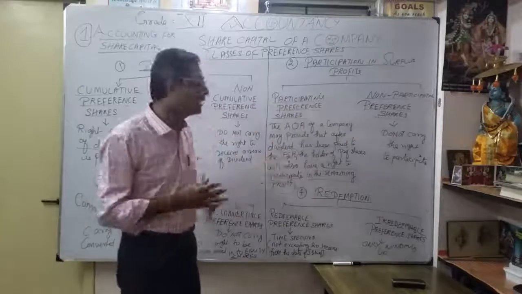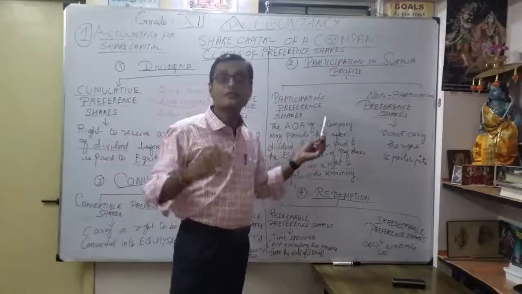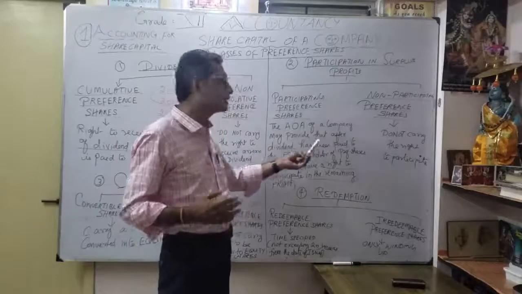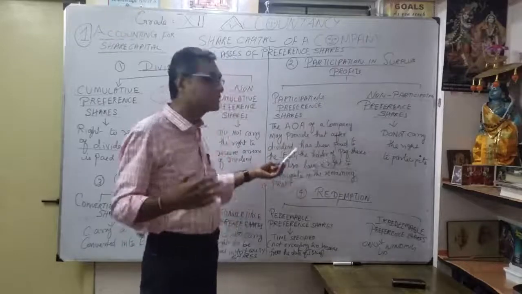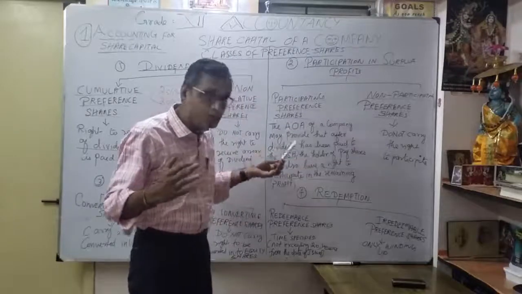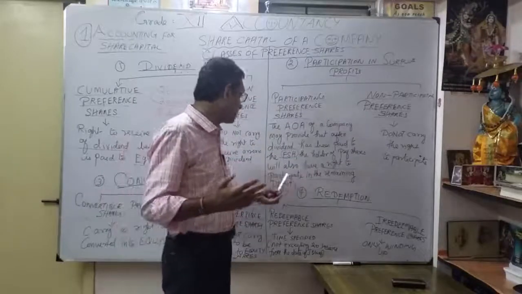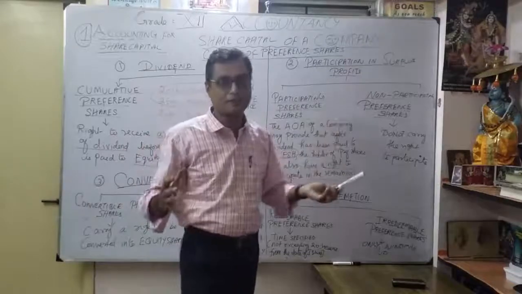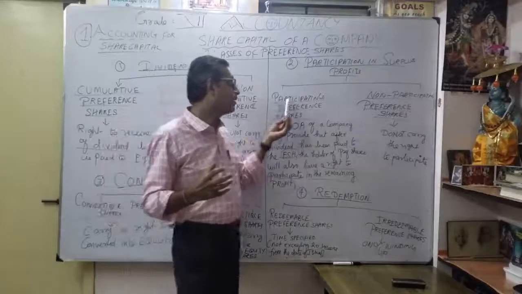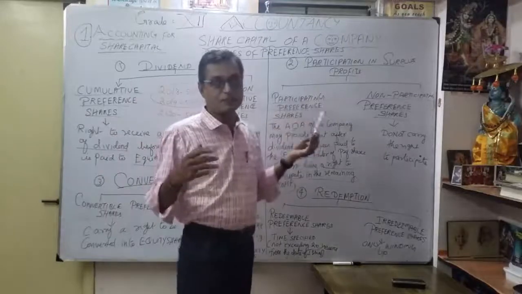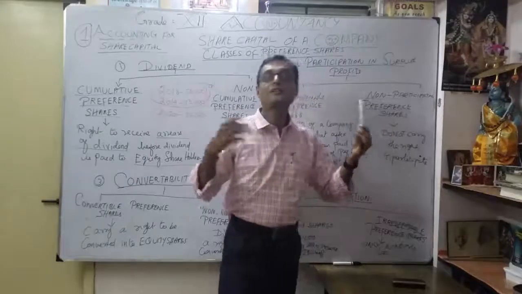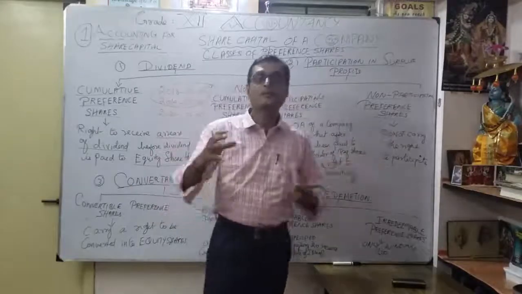That's why they say the articles of association of a company may provide that after dividend has been paid to the equity shareholders, the holder of preference shares will also have the right to participate in the remaining profits, any surplus profits. That's what they call participating preference shares. So naturally, what is the opposite? Non-participating preference shares do not carry the right to participate in the surplus profits.